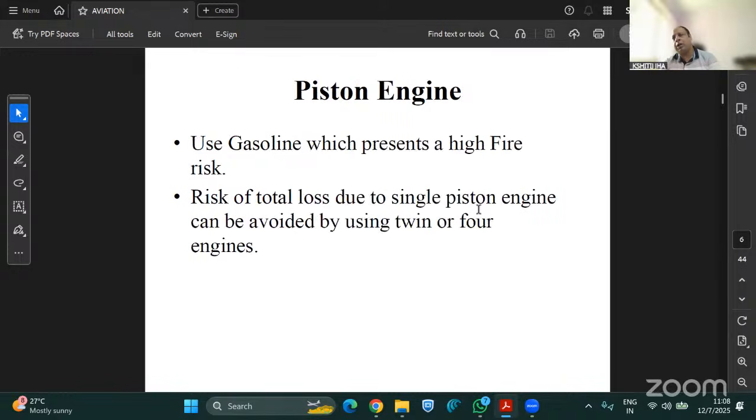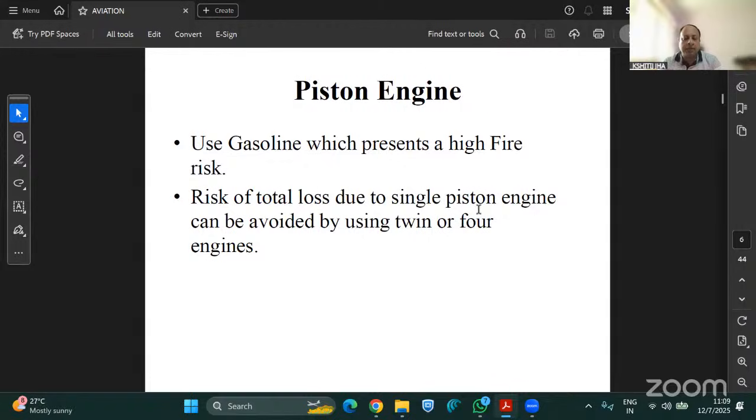Piston engines were normally used 60, 70 years back when aircraft were first developed. At that time, piston engines were in the picture. You must have heard about how two-stroke two-wheelers or four-stroke engines work. It is the same concept that was used for aircraft long back, around 60, 70 years back, so you might say during World War II and prior to that. So piston engines were used.